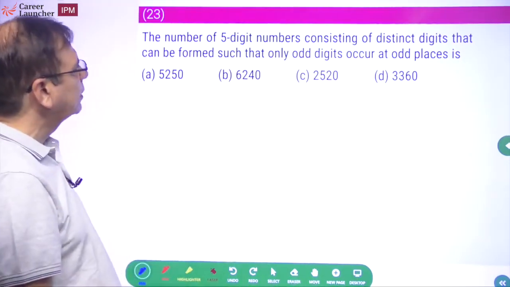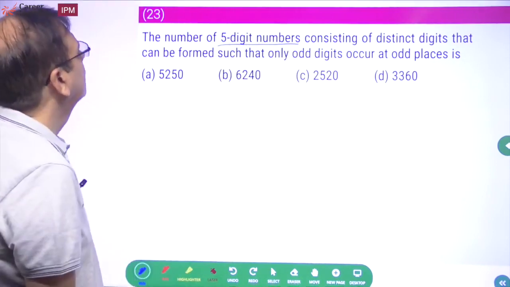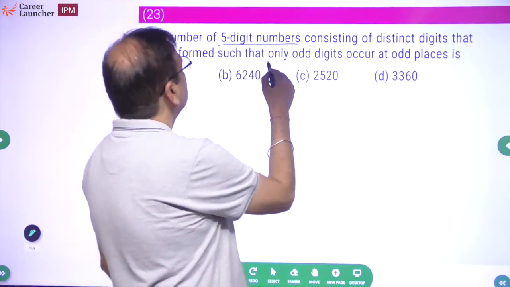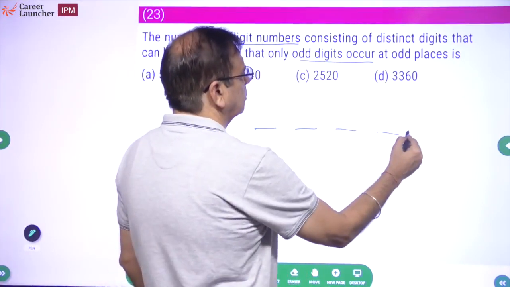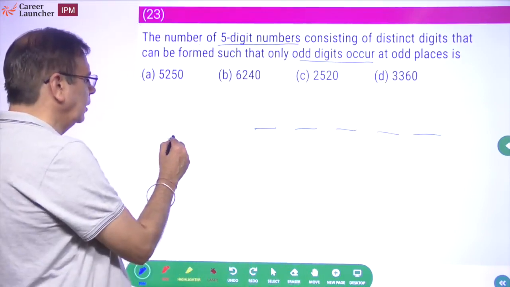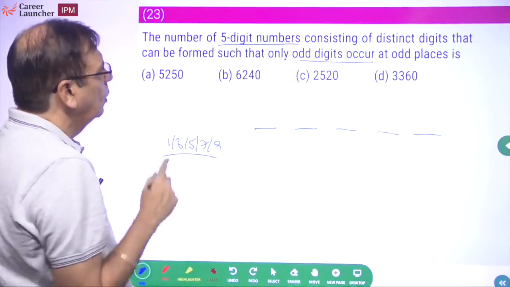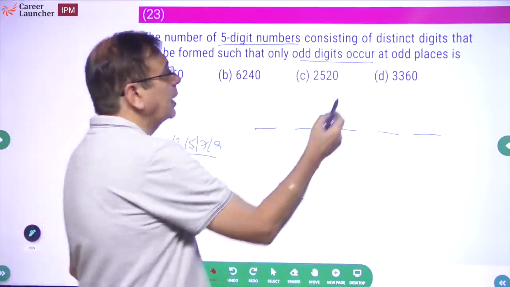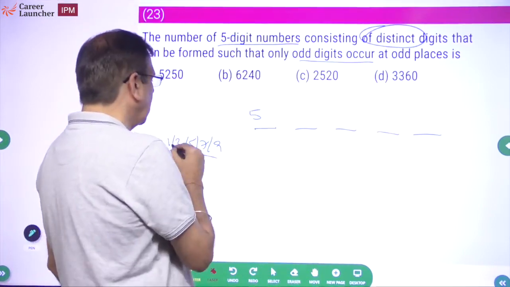Okay. Number of 5-digit numbers consisting of distinct digits that can be formed such that only odd digits occur at odd places. Okay, only odd digits occur at odd places: 1, 3, 5, 7, 9. 5 odd digits. Only odd digits have to occur at odd places and each digit is different in this entire scheme. So यहाँ पे मेरे पास 5 options हैं out of these 5.